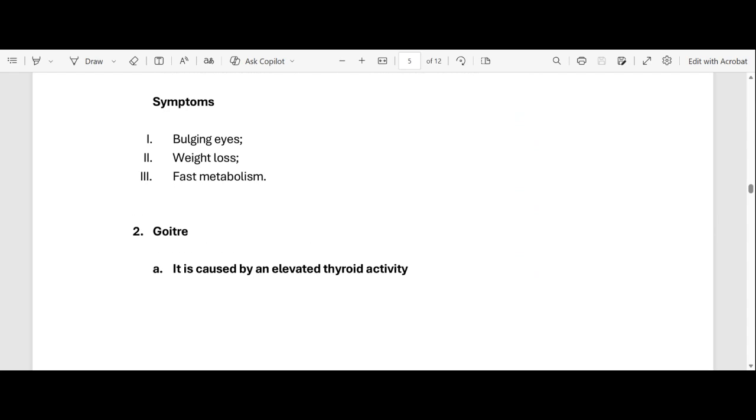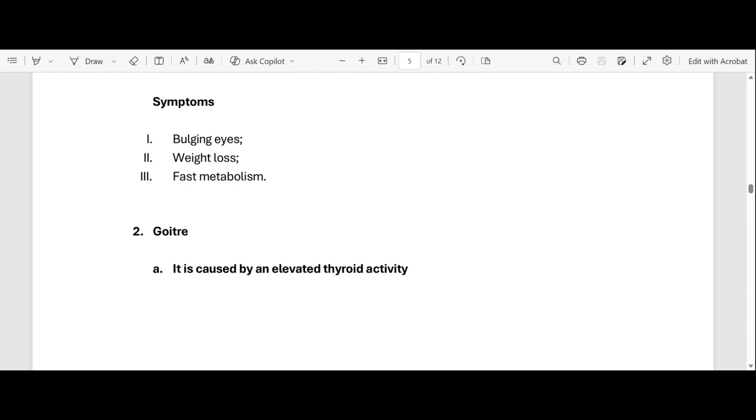What are the symptoms? Bulging eyes, so the person will have bulging eyes. Number two, weight loss. If you have an overproduction of thyroxine, it means that your body will break down food faster. As a result, you lose weight. Losing weight is caused by fast metabolism, so your body is breaking down food at a faster rate.